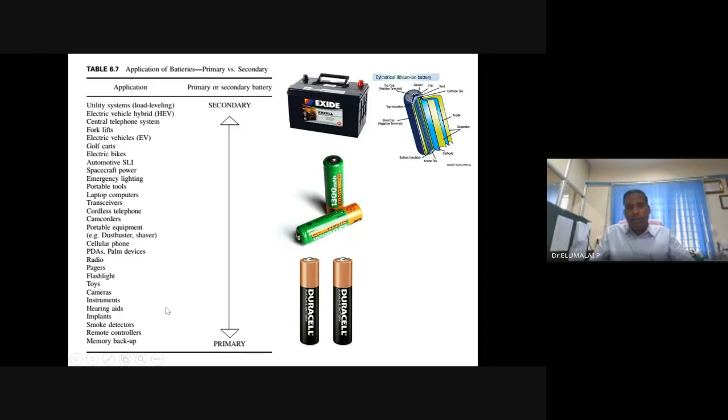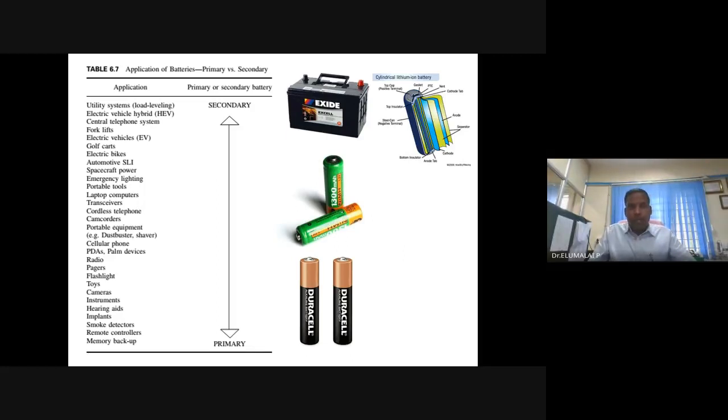Depending on your application, your selection of battery should be made, and you cannot interchange them. It will not serve the purpose. The battery that you want to use for your memory backup application cannot be used for your hybrid vehicles or electric vehicles, or vice versa.